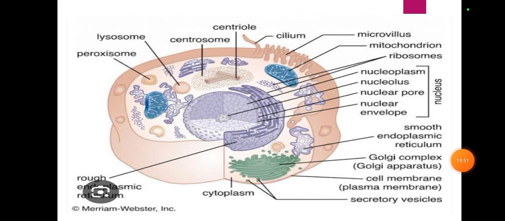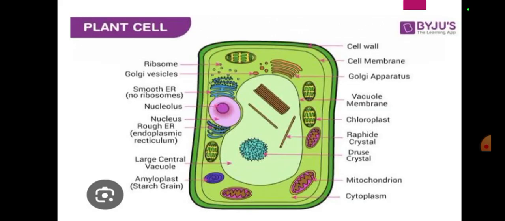Now we have something really different to observe, that is the endoplasmic reticulum. Something that you should know is that it's present in both plant and animal cells. It is involved in the movement of material in a cell, synthesis of lipids, for example cholesterol, and protein synthesis. Sometimes it's rough ER and sometimes smooth ER. Okay, it has different types. It's present in both cells.